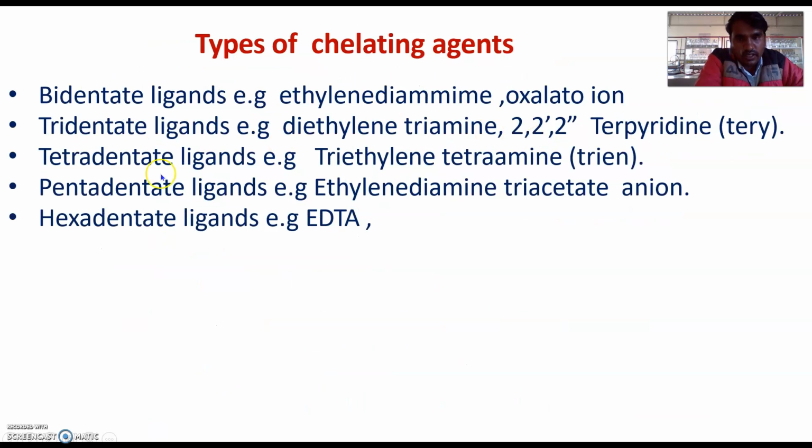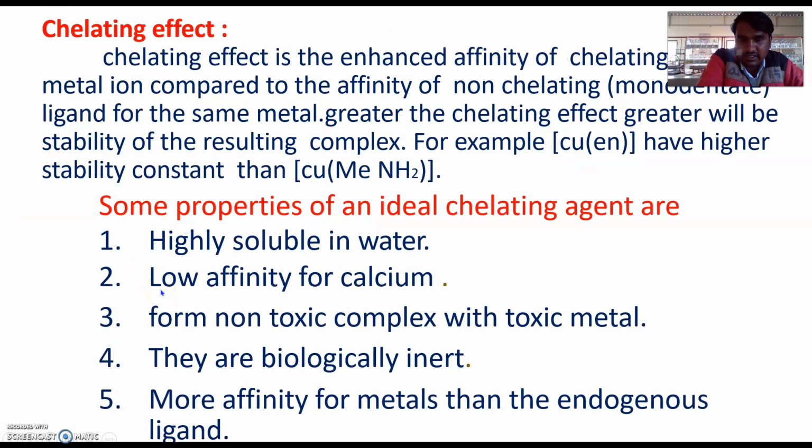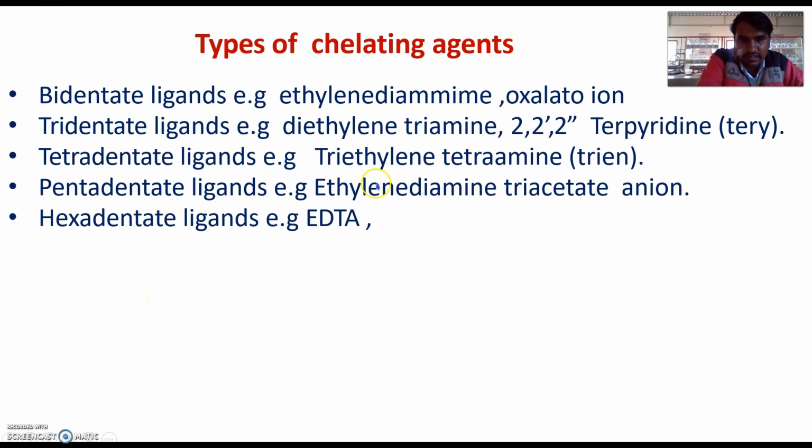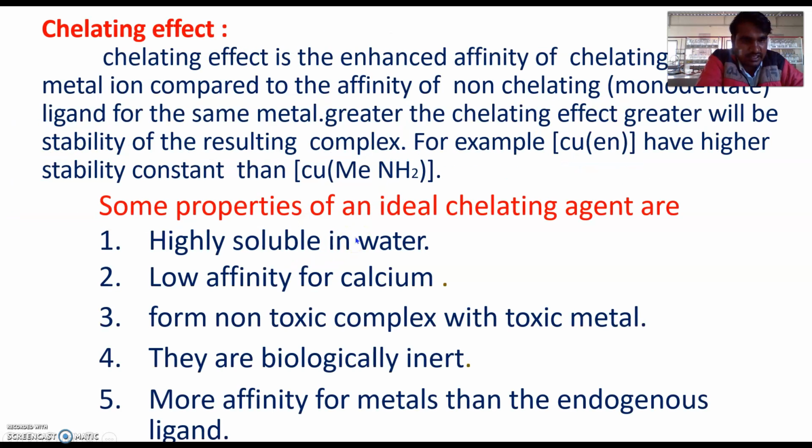Here, one ligand forms three bonds, then tetradentate, one ligand forms four bonds, pentadentate ligand, one ligand forms five bonds, and the last one is hexadentate. One ligand forms six bonds with a single metal. An example is EDTA, ethylene diamine tetraacetic acid.